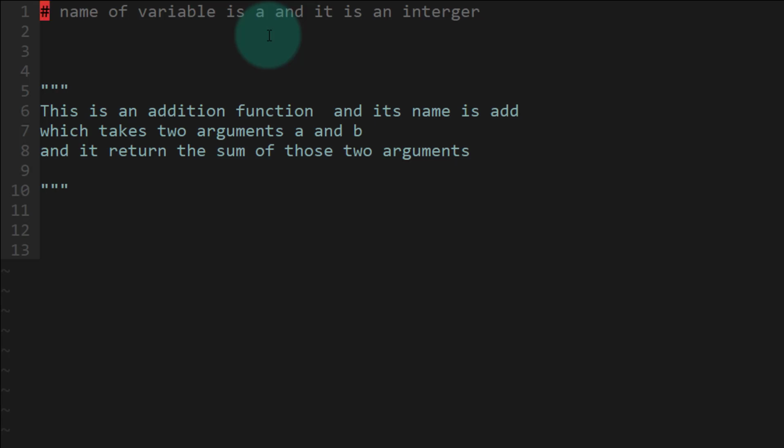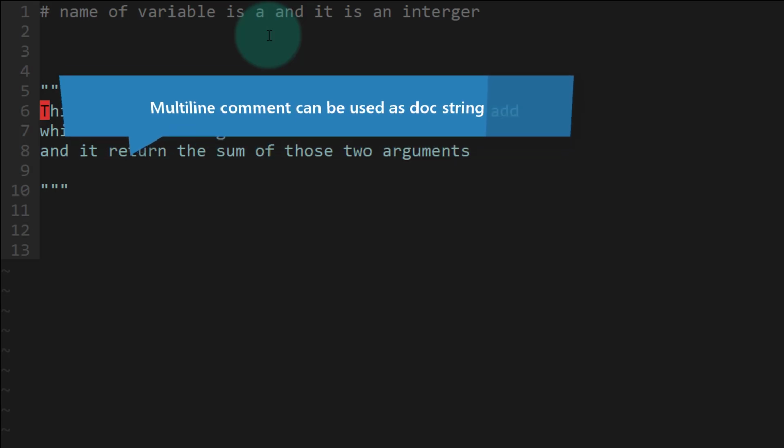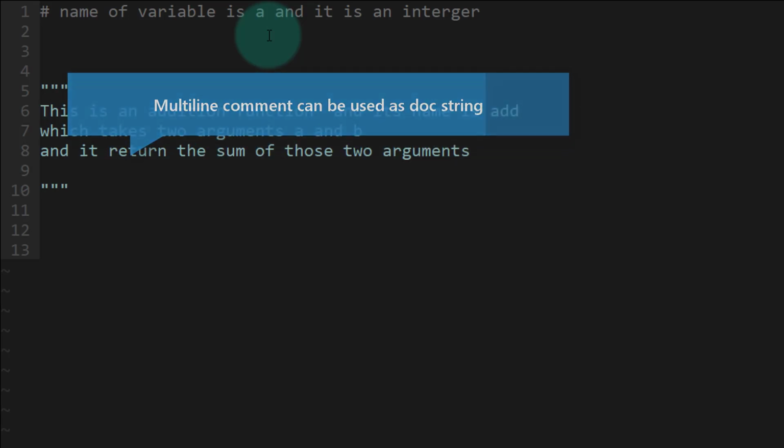One more important thing to note is that this multi-line comment can be used as doc strings. In Python, there's an important terminology called doc strings, which is used by the Python doc generator to generate the documentation of your source code.